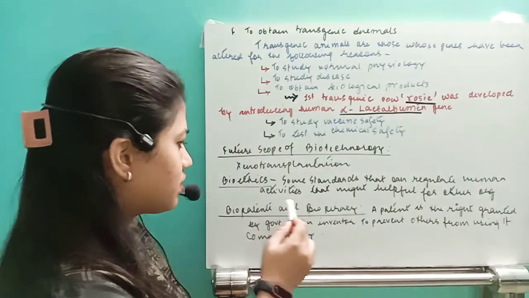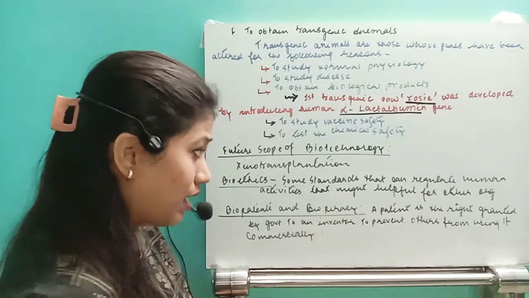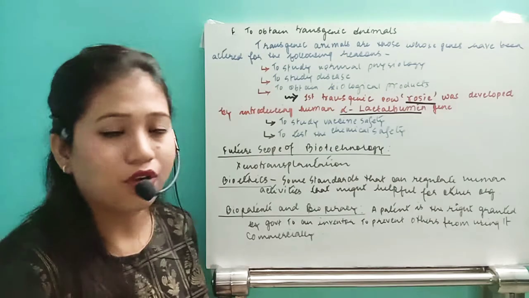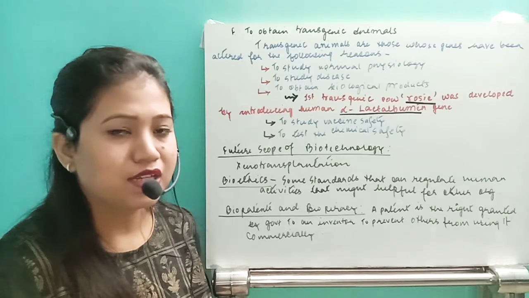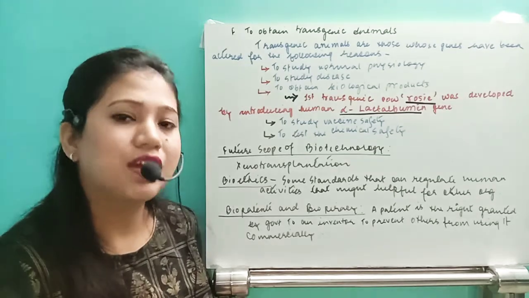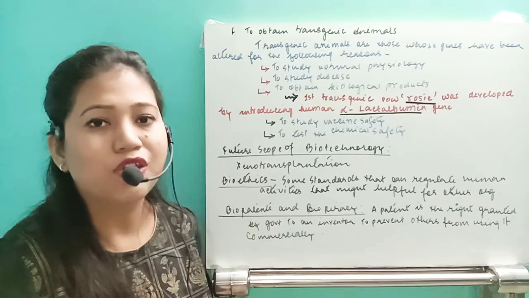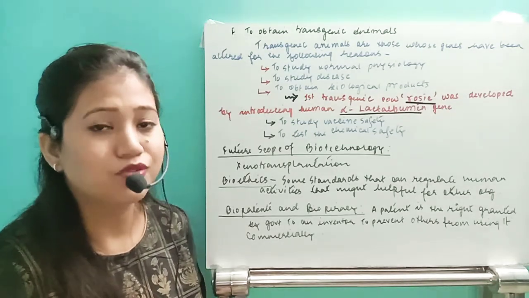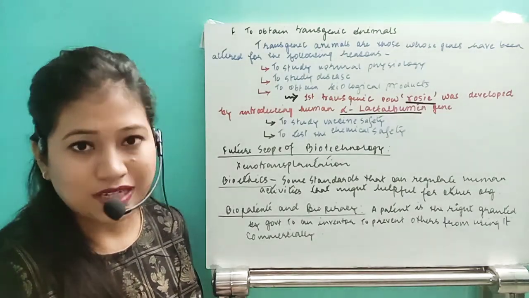See, bioethics means some standards that can regulate human activities, so that we cannot introduce our genetic makeup into each and every animal. Otherwise, after a few years, there will be no existence of other animals. The whole ecosystem will be imbalanced. So that's why there should be a bioethical society.